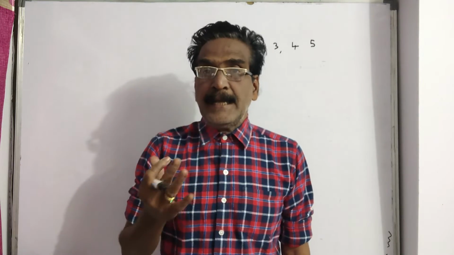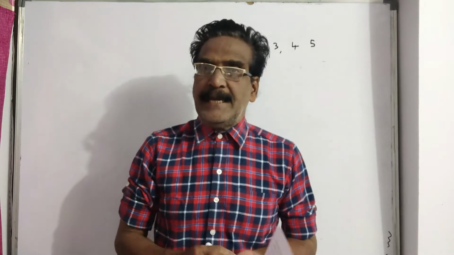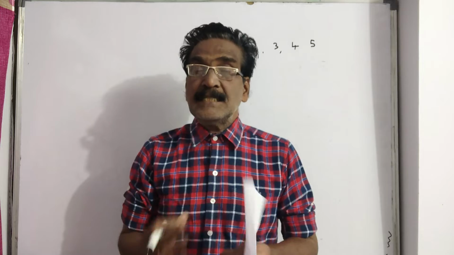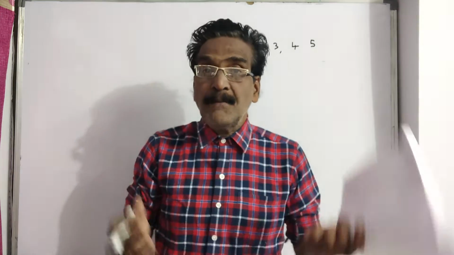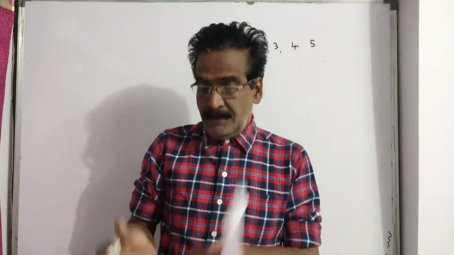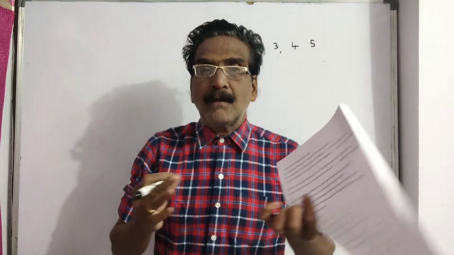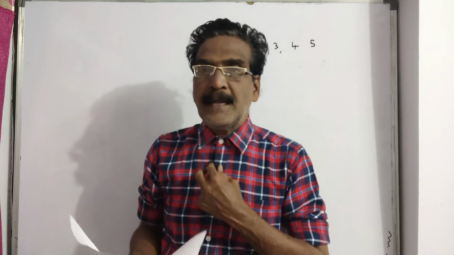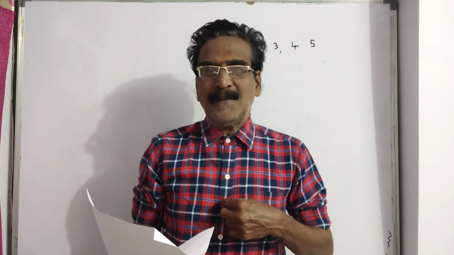If that player is skillful, then the chances of hitting the target will be more. If that person is not that skillful, then the chances of not hitting will be more. So this cannot be treated as equally likely.